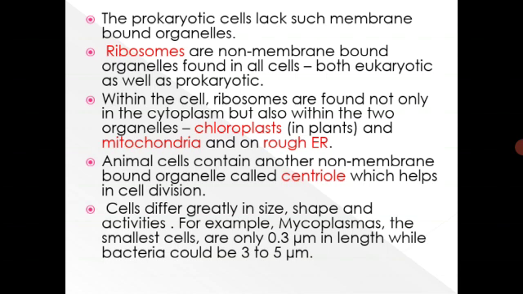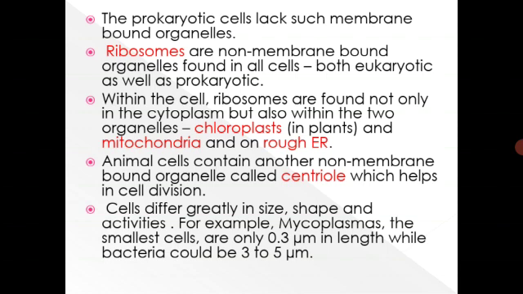As you all know, there are two types of endoplasmic reticulum: rough endoplasmic reticulum and smooth endoplasmic reticulum. Depending upon the presence of ribosomes, they are distinguished in that manner. So the endoplasmic reticulum containing ribosomes is called rough endoplasmic reticulum. Animal cells contain another non-membrane bound organelle called the centriole, which helps in cell division.